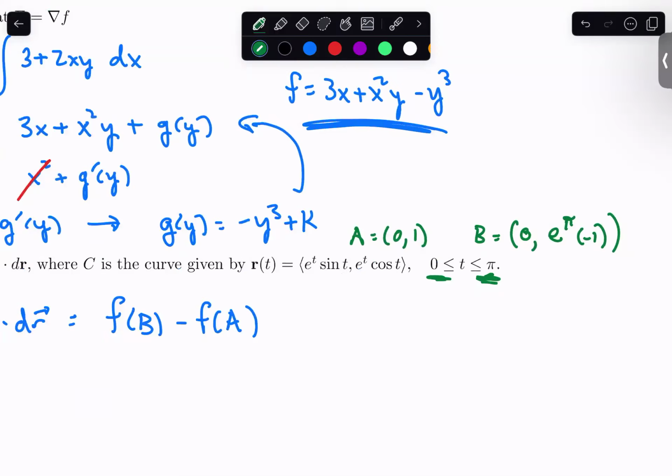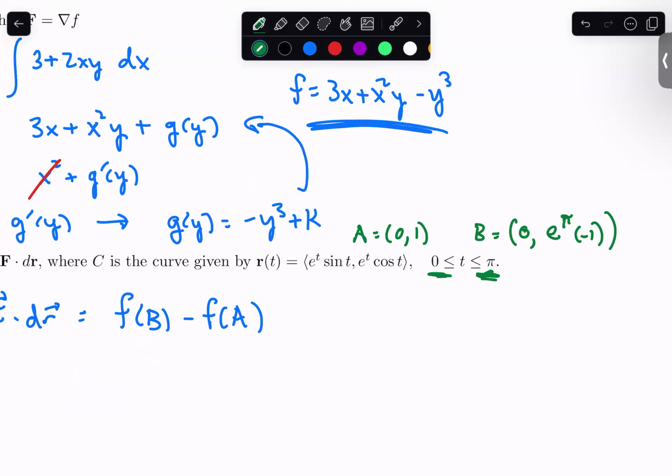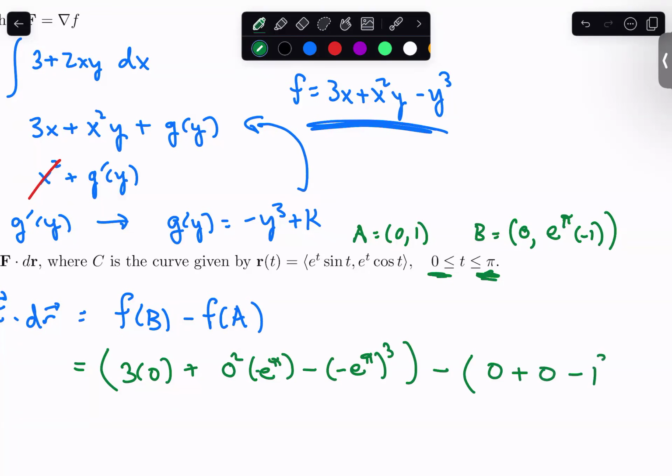So this is what I'm going to be plugging into my function, f of b minus f of a. So plugging this in here, we're going to have what? 3x plus x squared y, e to the pi with a negative sign, minus y cubed, negative e to the pi cubed. So that is my f of b. And now I need to subtract away f of a. So a is 0, 1. So everywhere I see an x, I'm going to plug in a 0. Everywhere I see a y, I'm going to plug in a 1. So again, I'm going to have 0 plus 0 minus 1 cubed.